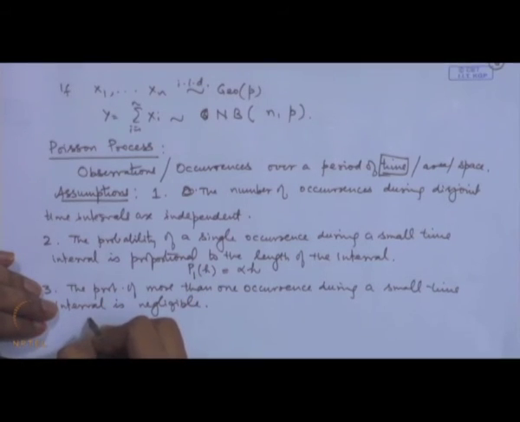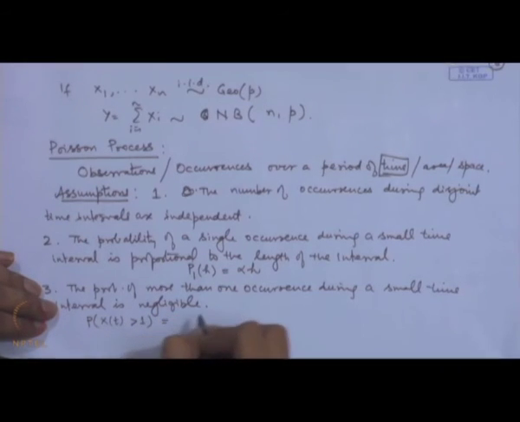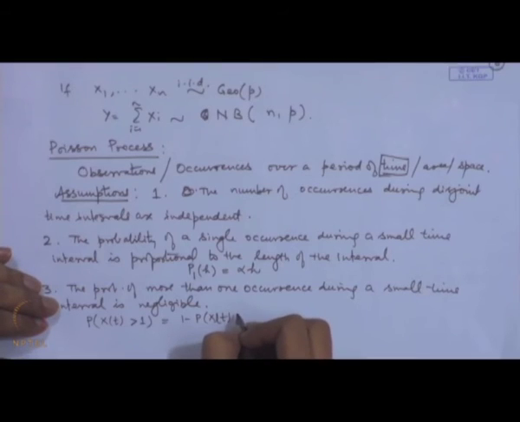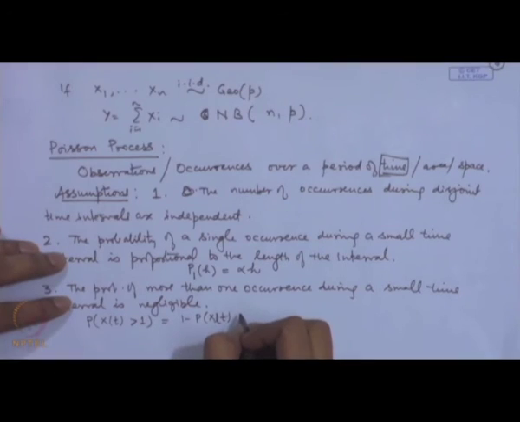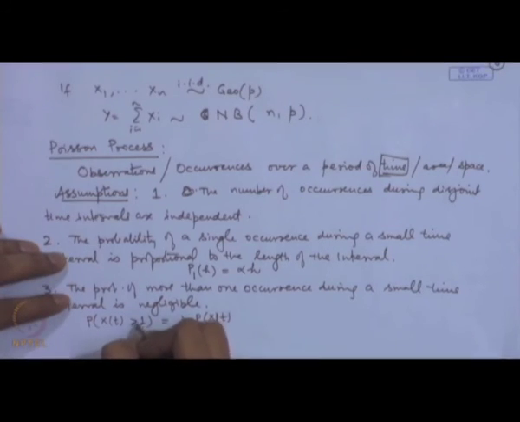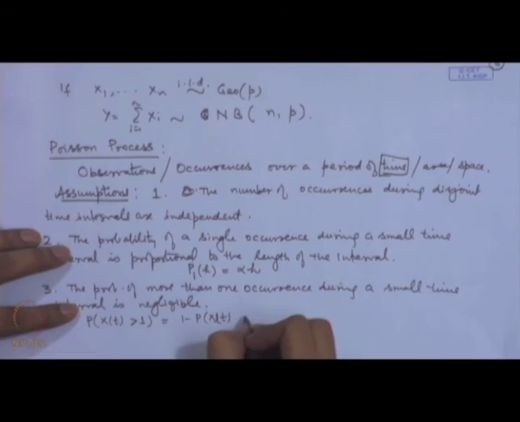Now, more than one occurrence means the probability that X(t) is greater than 1. That can be written as 1 minus the probability that X(t) is less than or equal to 1, that is equal to 1 minus P_0(h) minus P_1(h). This is negligible.